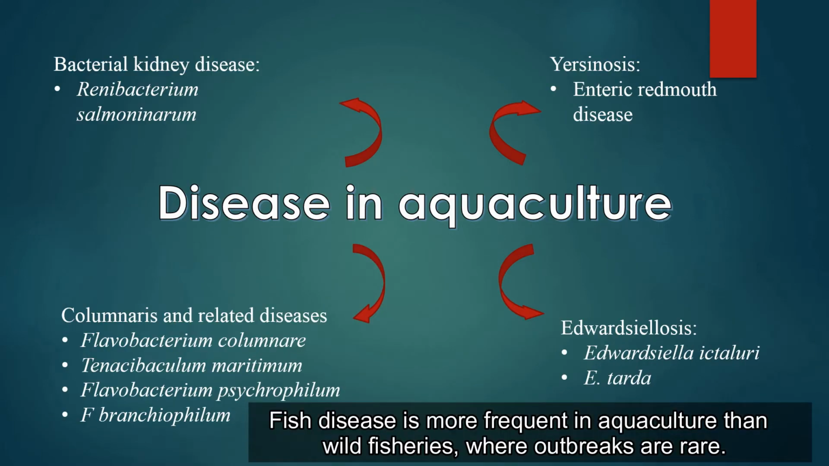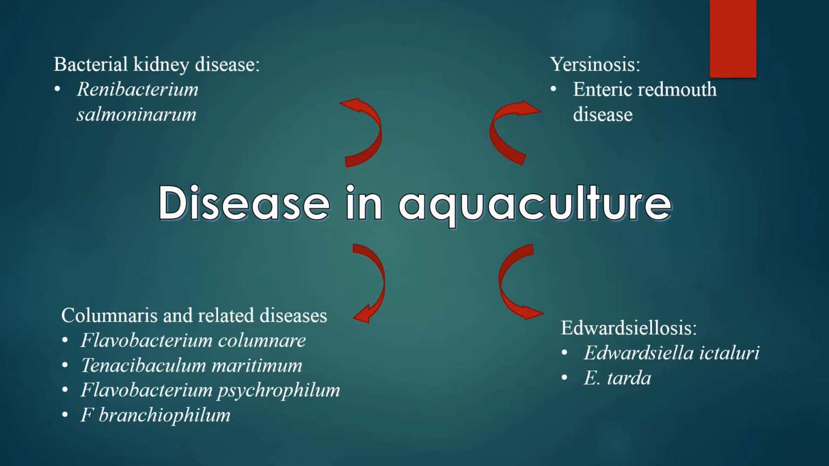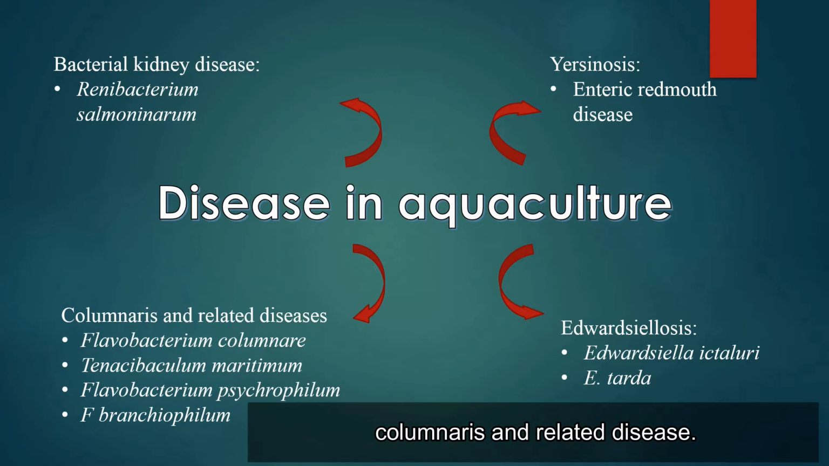Fish disease is more frequent in aquaculture than in wild fisheries, where outbreaks are rare. There are various common bacterial diseases, such as bacterial kidney disease, yersiniosis, ciliosis, and columnaris and related diseases.